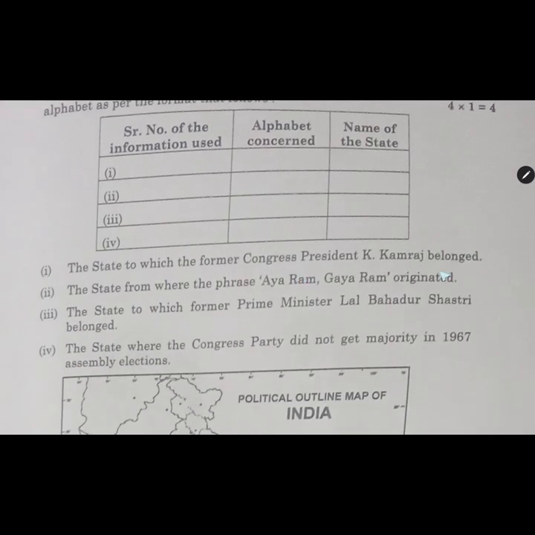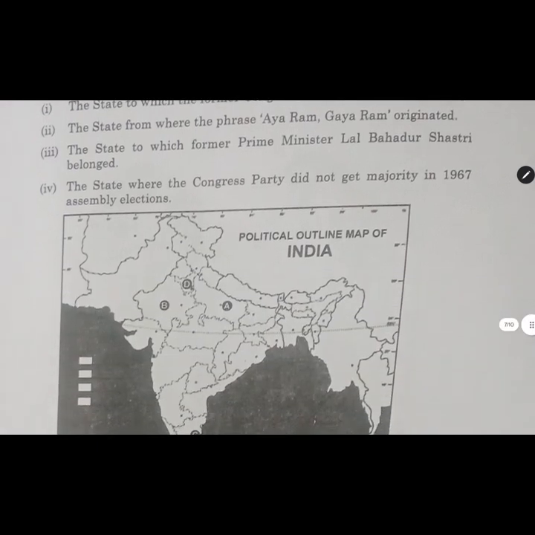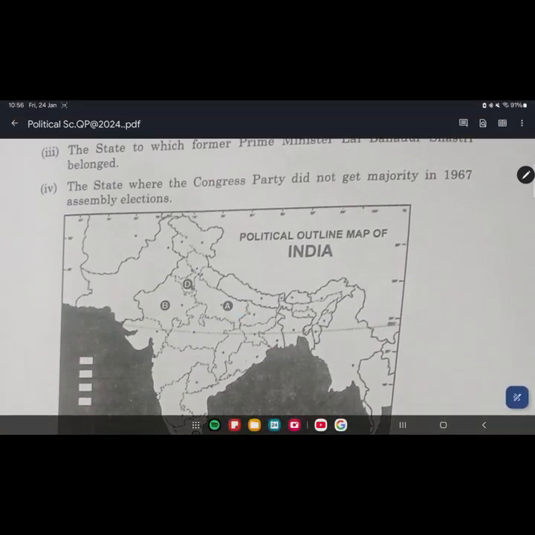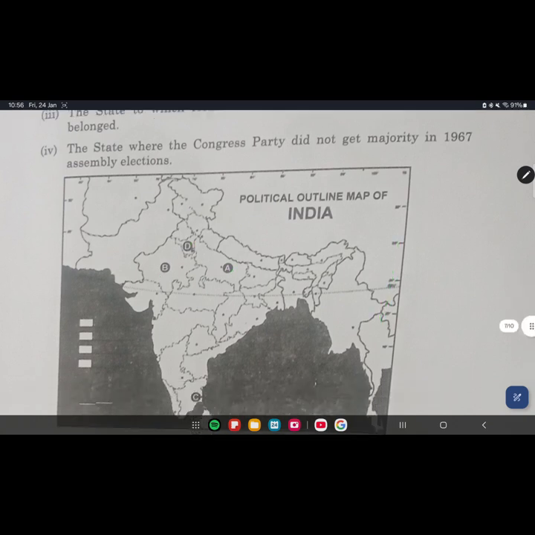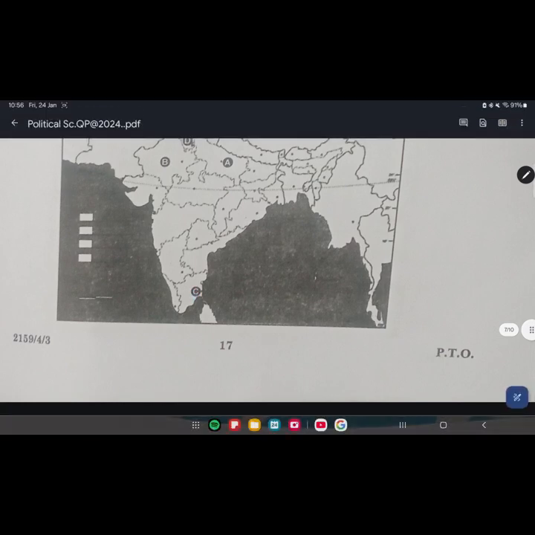State to which former Congress President K. Kamaraj belonged. Suppose here we have UP, and this is Delhi, and this is Rajasthan, and the fourth one here is Tamil Nadu.